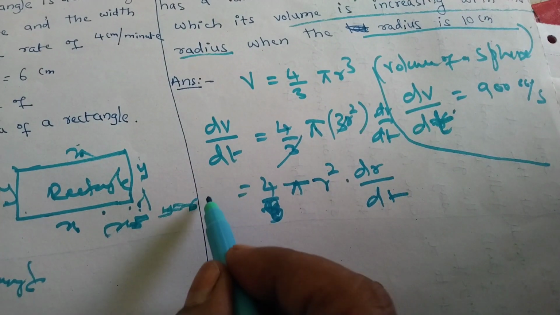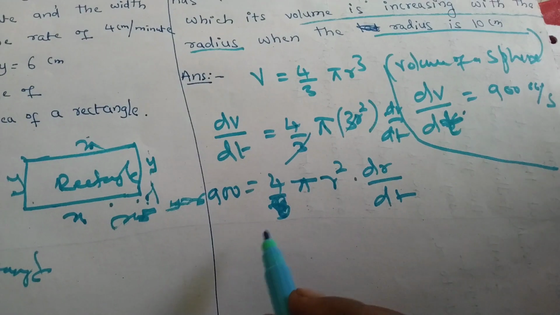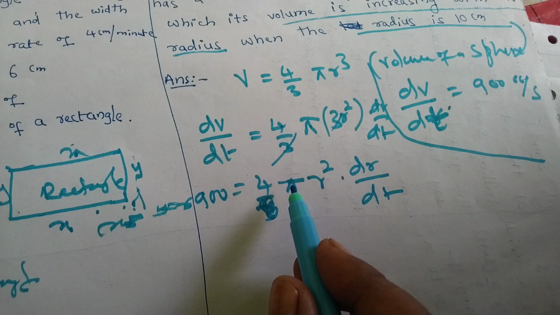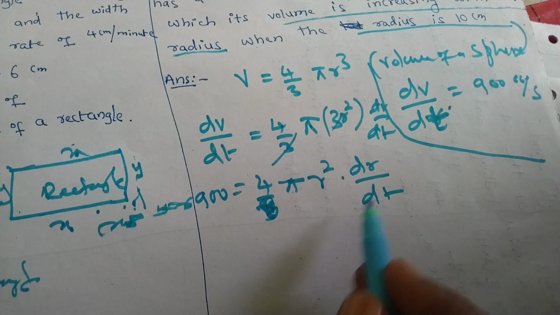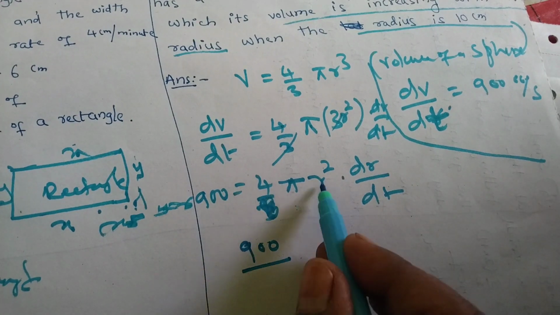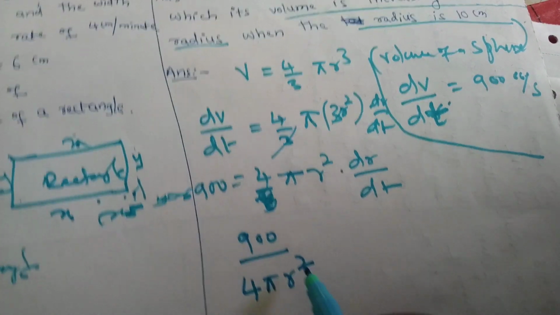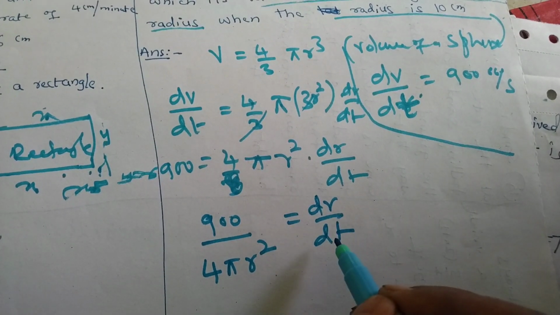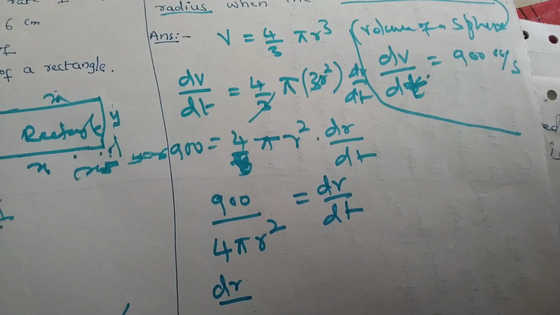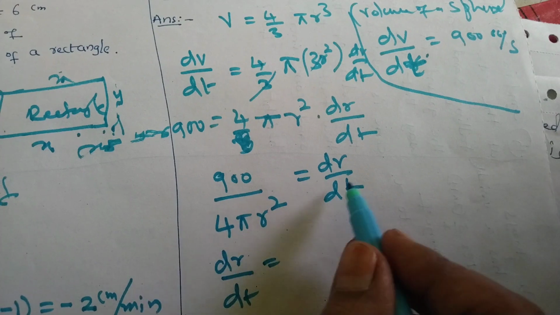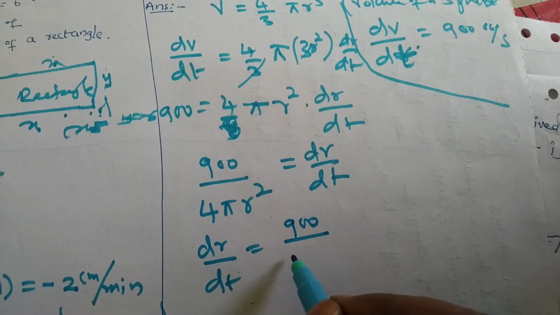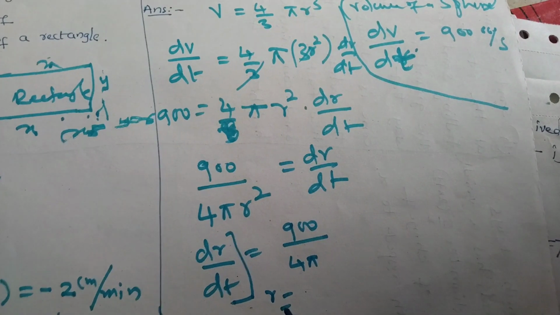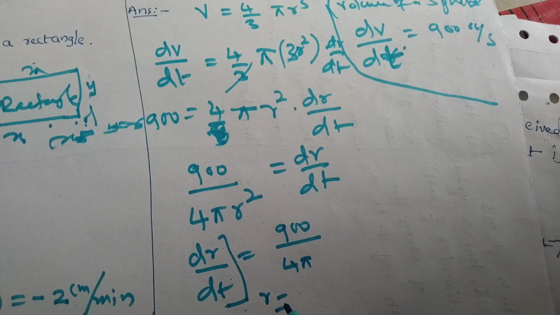Here dV by dt is given 900 cc. So 900 by 4 pi r square equal to dr by dt. 900 divided by 4 pi r square equal to dr by dt. At r equal to 10 centimeter we have to calculate.